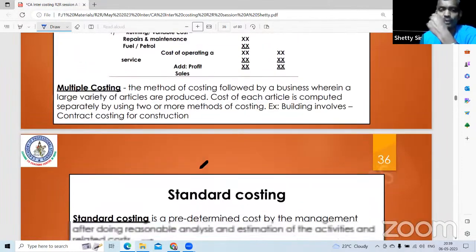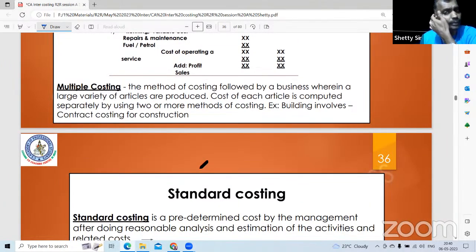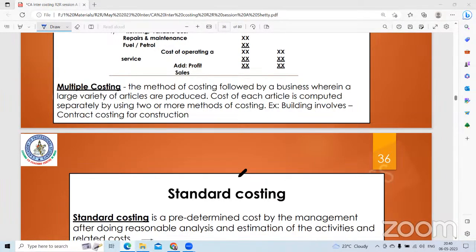Next format is multiple costing. When you talk about building, manufacturing, construction of a house, construction of a brick, if you yourself are doing it, that is unit costing. If you are only doing construction for another party, that is contract costing. Then for architecture there may be service costing. So if you add many costing techniques, that's called multiple costing. Till now, whatever I discussed is the costing portion, in the subject cost and management accounting.